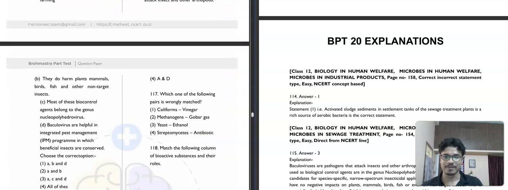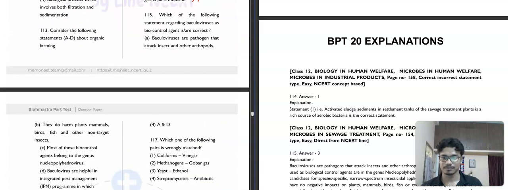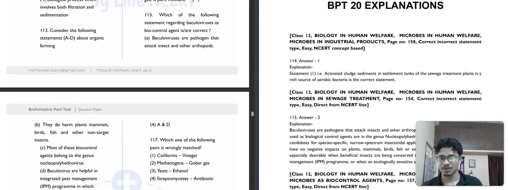Then question number 115. It is saying that which of the following statements regarding baculoviruses as biocontrol agents is or are correct. Okay. So first it is given that baculoviruses are pathogens that attack insects and other arthropods. Correct. Then they do harm plants, birds, fish. No. They only harm the target insects.